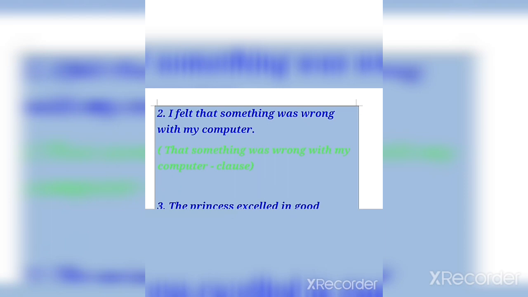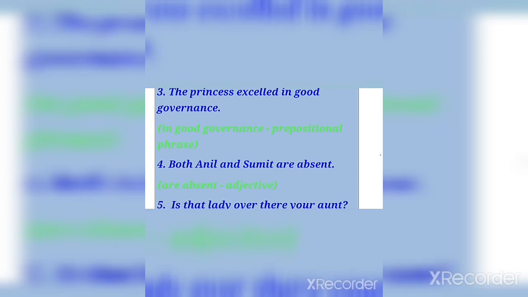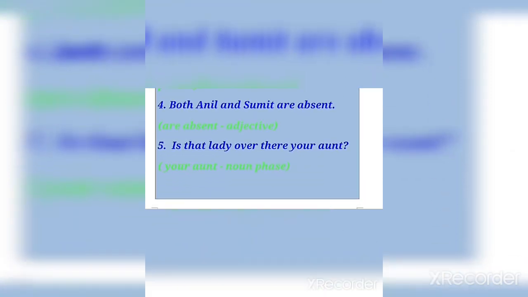We will put here the clause that something was wrong with my computer as a complement. Number 3, the princess excelled in good governance. Okay, so in good governance is used as a prepositional phrase. Then the fourth point says both Anil and Sumit are absent. Okay, so absent is used as an objective adjective.